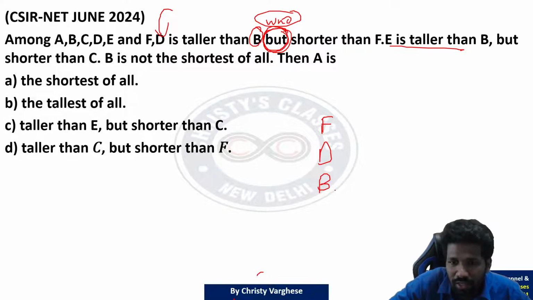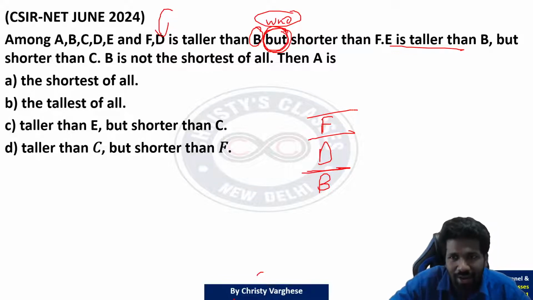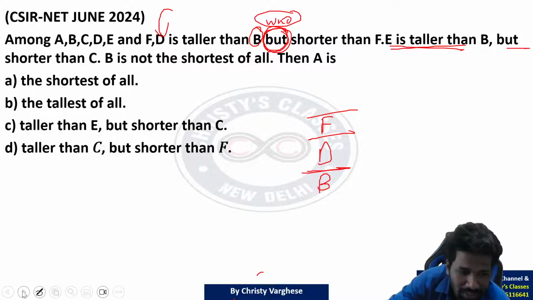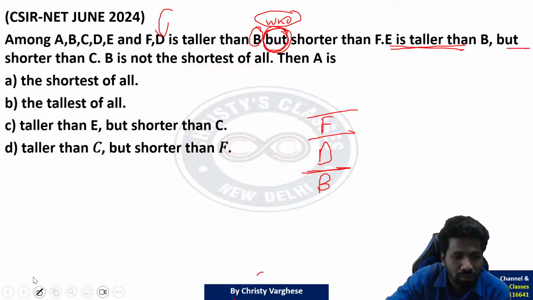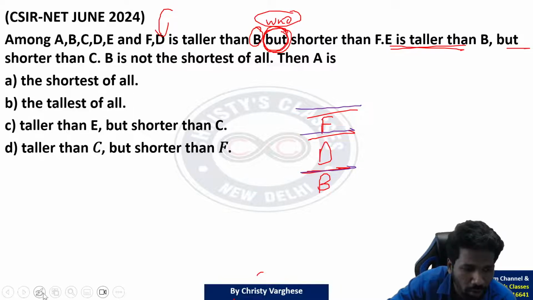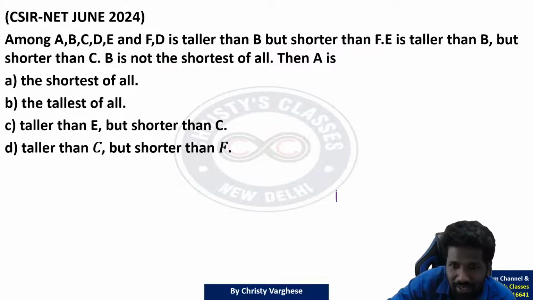E is taller than B. E is taller than B means now there is a confusion. Taller than B means E can be here also, here also, here also. That is called variable rank. E का rank variable है according to this data. So you have to read further. But shorter than C. So E is shorter than C. Still, C is a new person. Where you will place E and C, that's a confusion. As you don't know where E will be, you have to branch this reality. We already understood B less than D less than F.